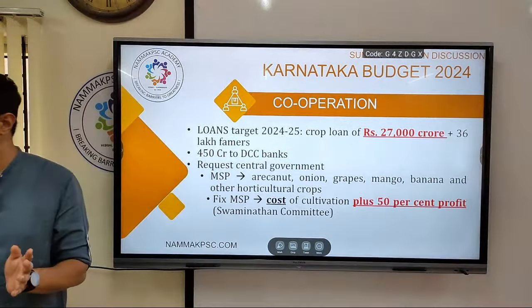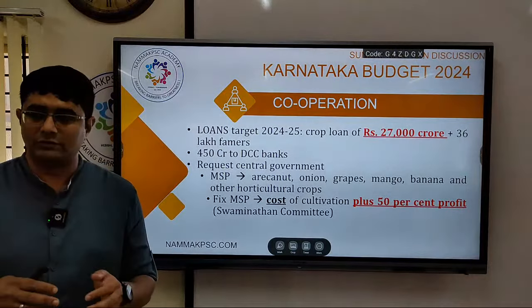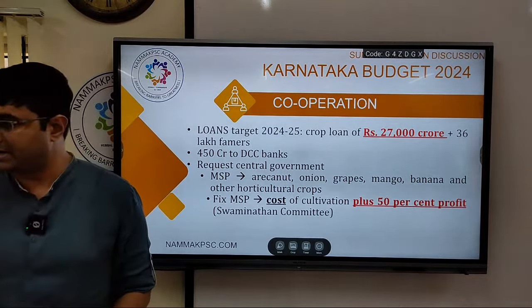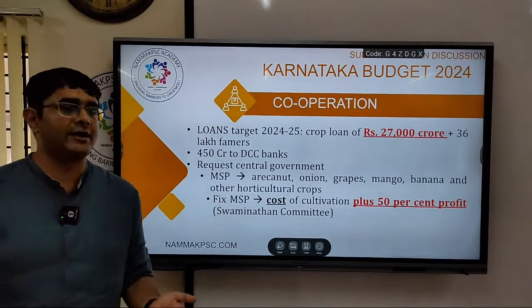You might have all heard about loan waivers. Whatever loan has been taken by the beneficiaries or by farmers or anybody, if it is waived off, that means they don't have to pay it.